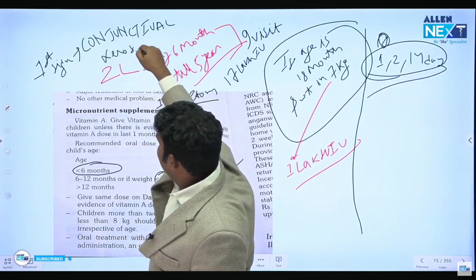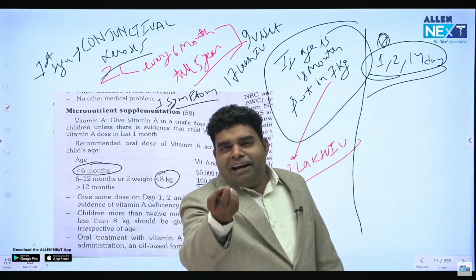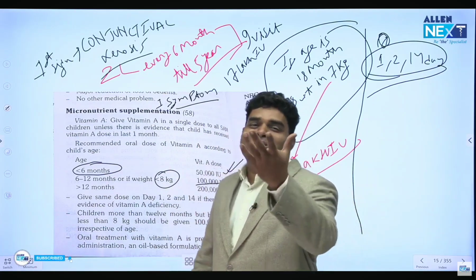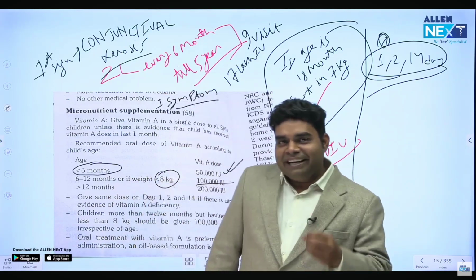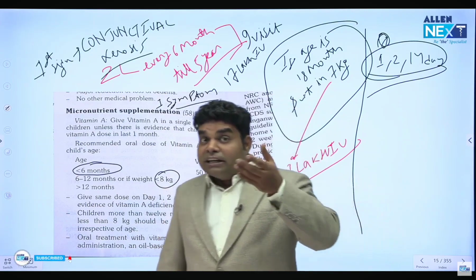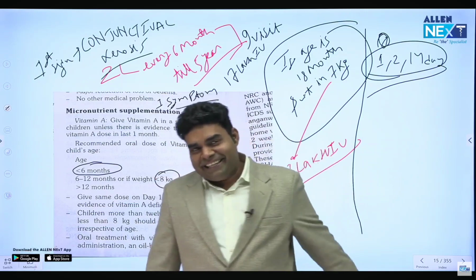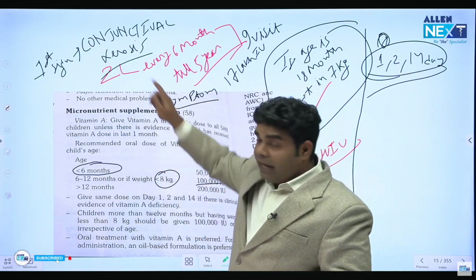Conjunctival xerosis. There was a doctor who described conjunctival xerosis as if there is a layer of sand on the waves of the sea. What is the poet trying to say? Actually, in xerophthalmia or dry eye, due to vitamin A deficiency, there is less secretion of tear. So the dust particles will deposit in the eye, and there will be some dust, some tear, some dust, some tear. So it will look like sand on tide. That is the first sign, conjunctival xerosis.